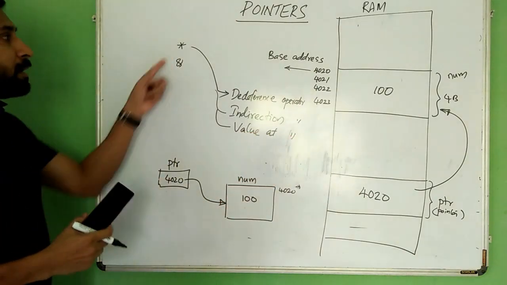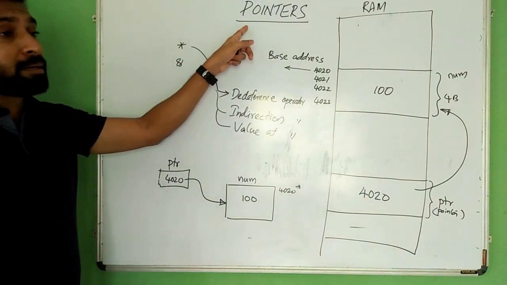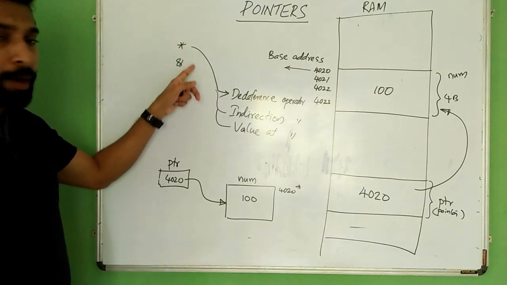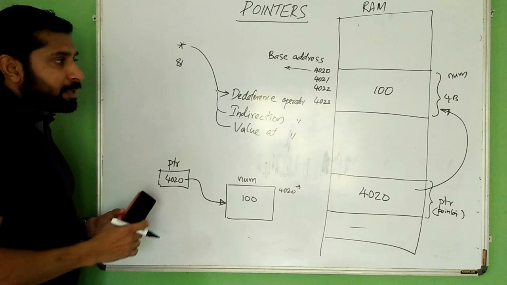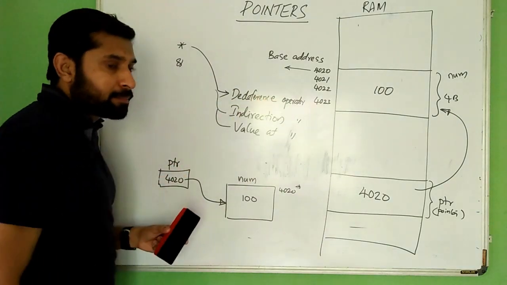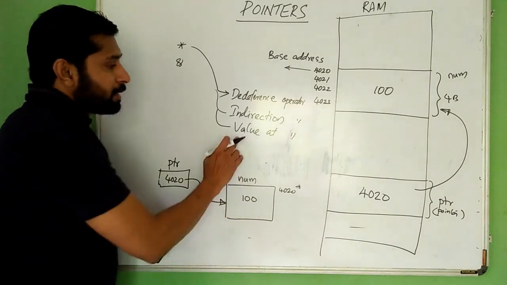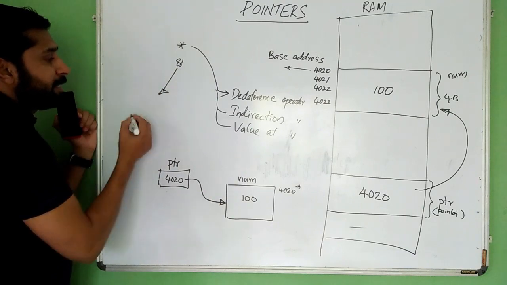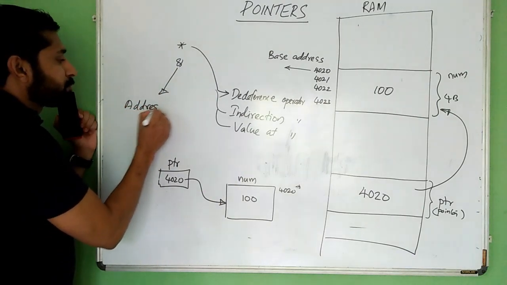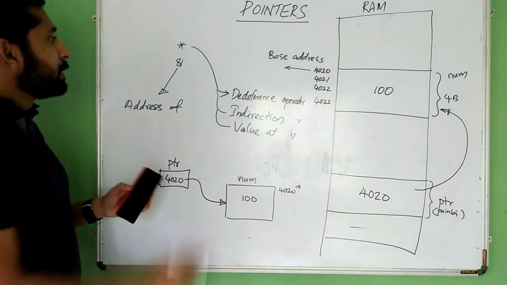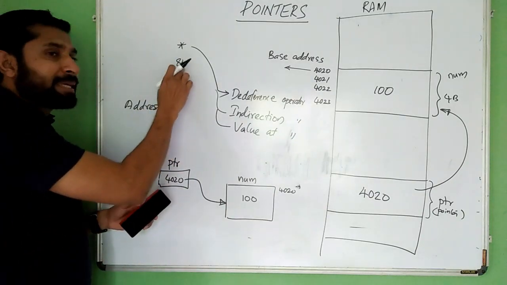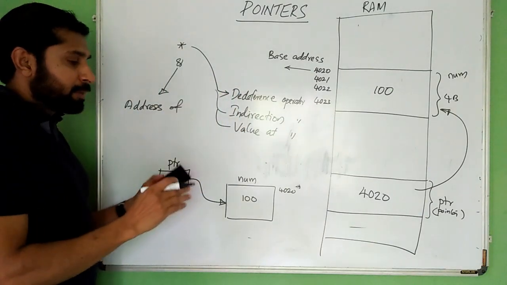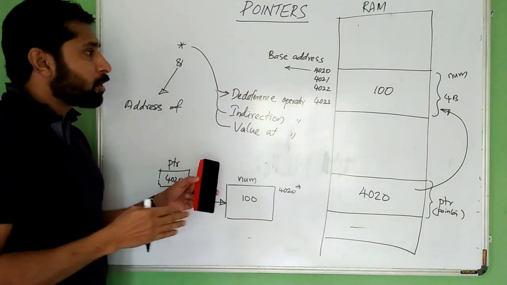So in the case of pointers, star is used for creating a pointer variable. That star is named as dereference operator, indirection operator, as well as value at operator. And this ampersand is the address of operator, because it gives the address of a memory location. This star is used as the dereference operator because it is used for dereferencing or making indirection.